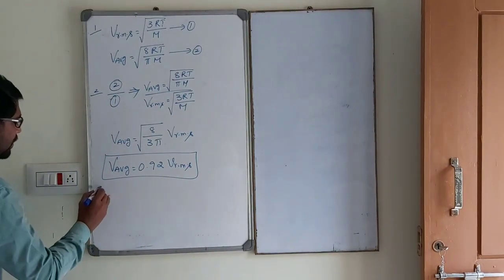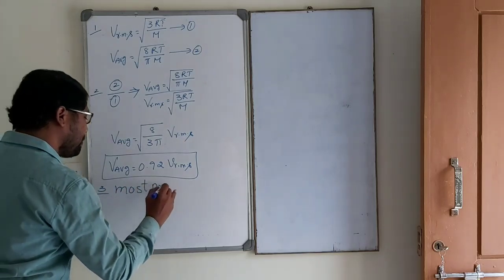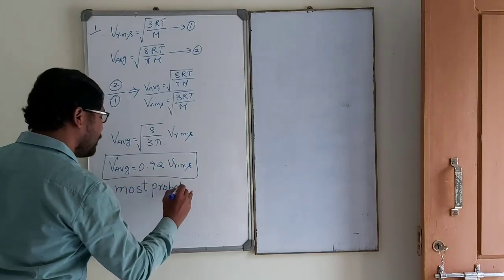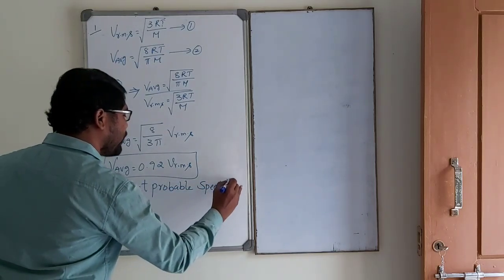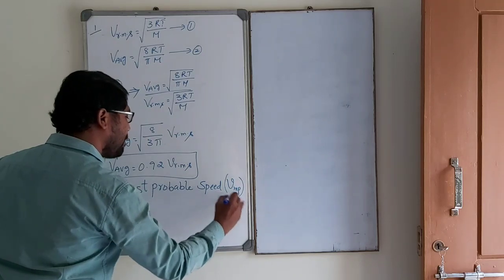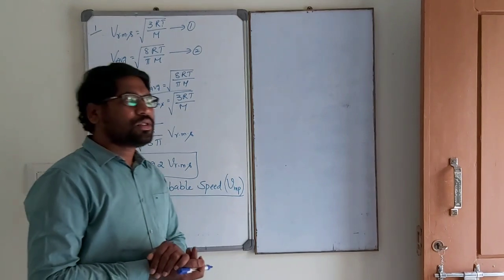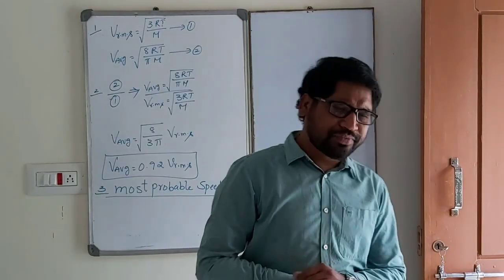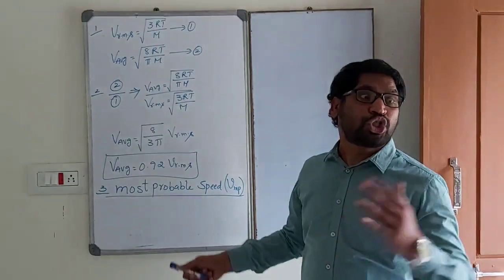Now we go for the third one: most probable speed, VMP. Most probable means most probability.